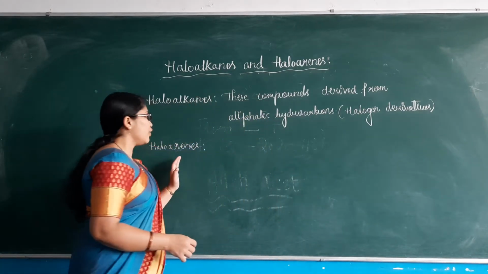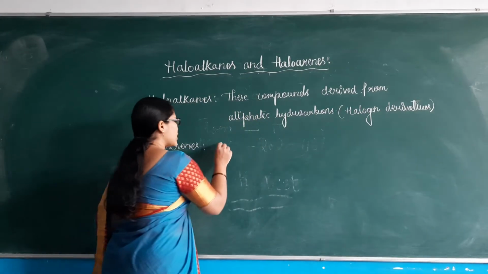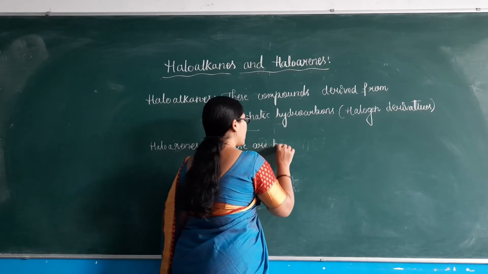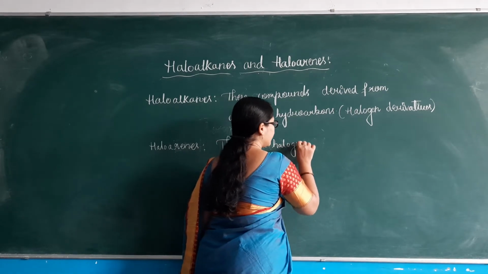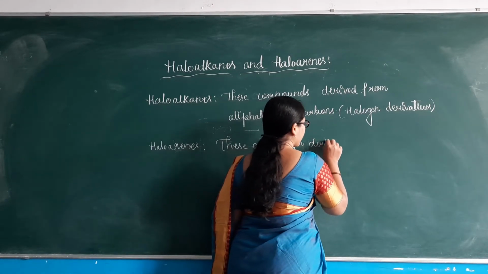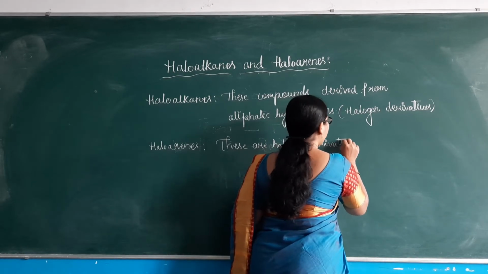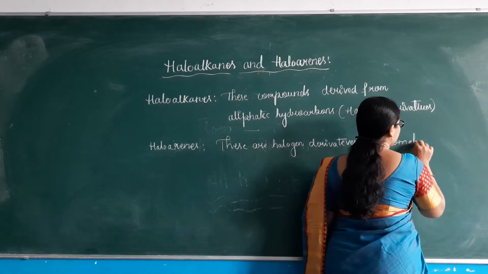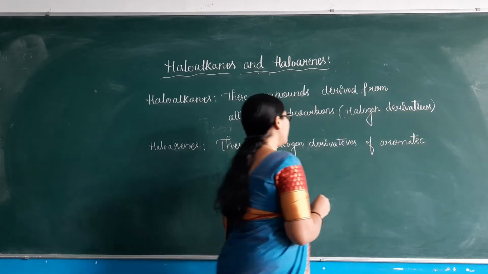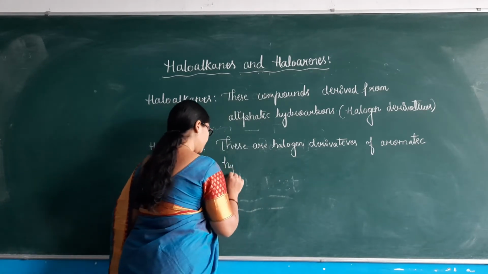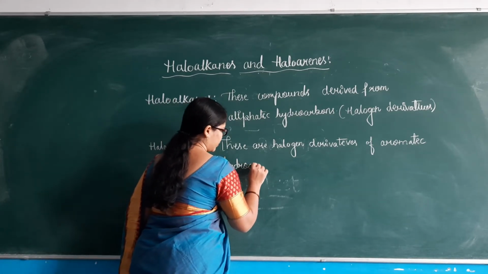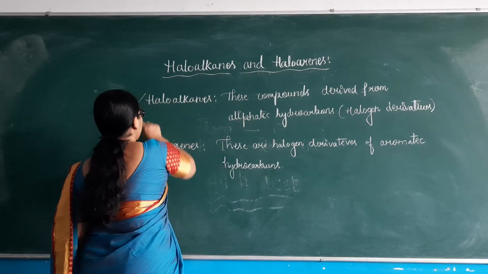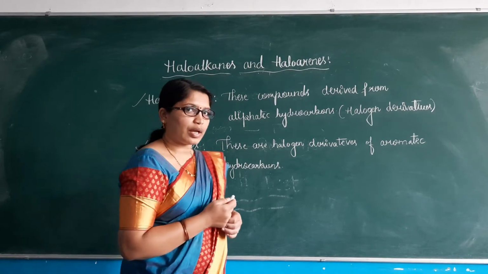Similarly, if you consider haloarenes, these are halogen derivatives of aromatic hydrocarbons. So these are the definitions for haloalkanes and haloarenes.